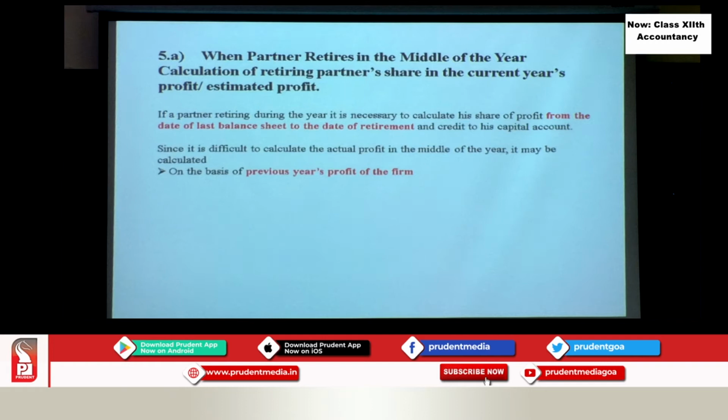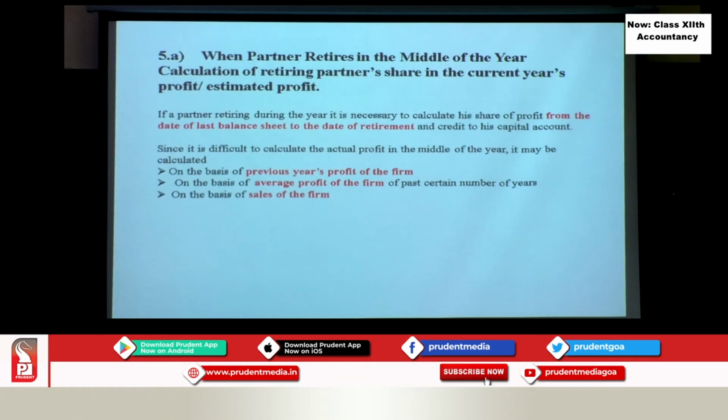So number one is what? Based on the previous profit of the firm. It means last year what is the profit earned, and we assume that the same profit will be earned by the firm this year, and then till that date what is the profit and his share we calculate. Okay. Then next is average profits. So we take into consideration the profits of some previous year, calculate the average profit, and based on that average profit we calculate the profit of the firm and his share in that.